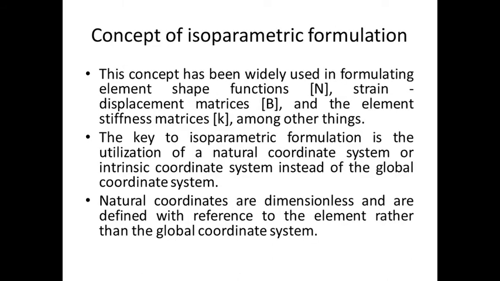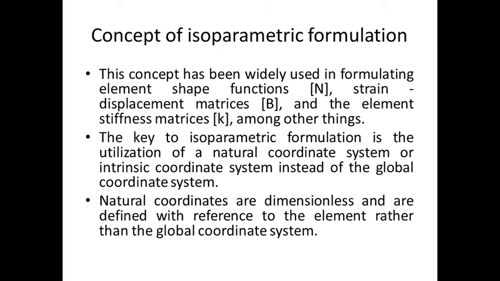Okay. After that, the concept of isoparametric formulation. This concept has been widely used in formulating element shape functions, strain displacement matrices, and element stiffness matrices, among other things. Which means F is equal to MA. Likewise, here M is known as the stiffness matrix, A means displacement matrices, and F means shape function. So shape function is equal to stiffness matrix into displacement matrices, which is the general formula for isoparametric formulation.